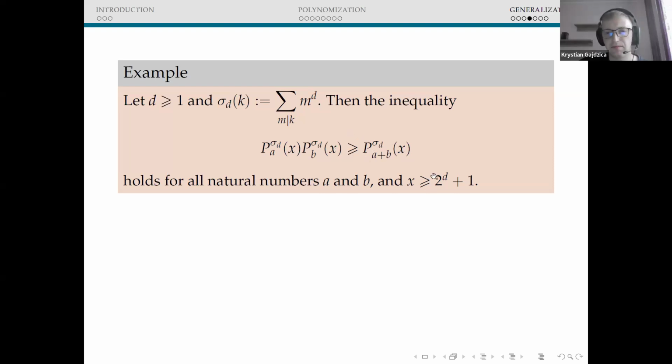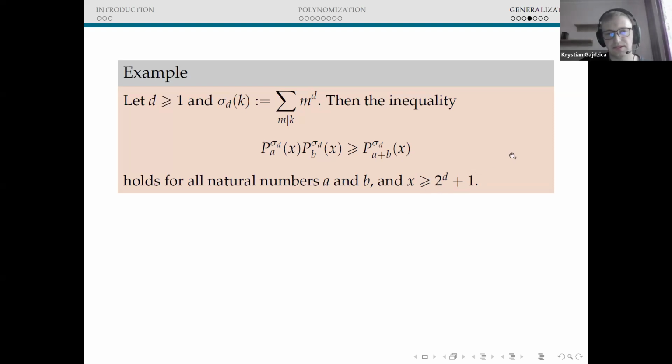So we obtain the first theorem I mentioned, that for the family of polynomials corresponding to the partition function, we obtain the Bessenrodt-Ono inequality for all x greater or equal than 3. In the case of the plane partition function, we have sigma 2 of k, and we obtain that once again, just like in the previous theorem, x must be greater or equal than 5.